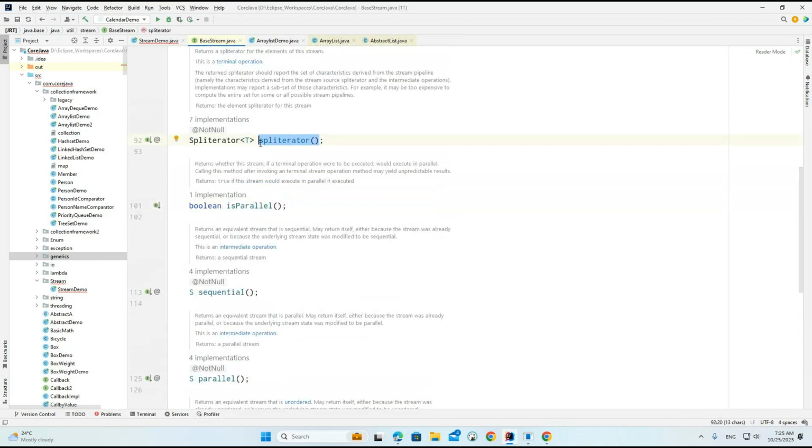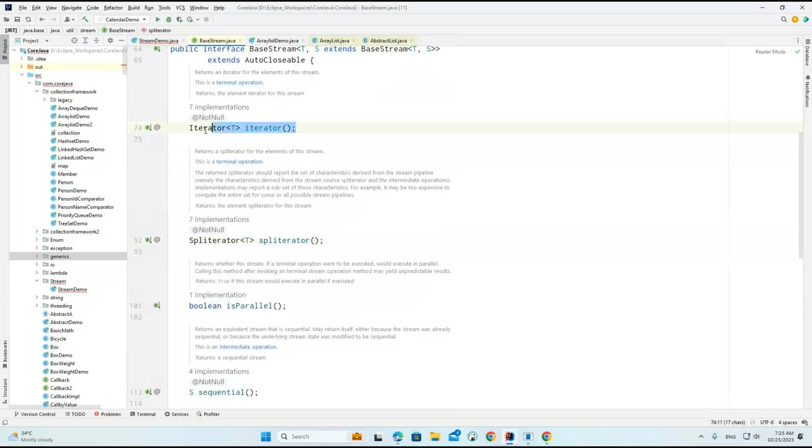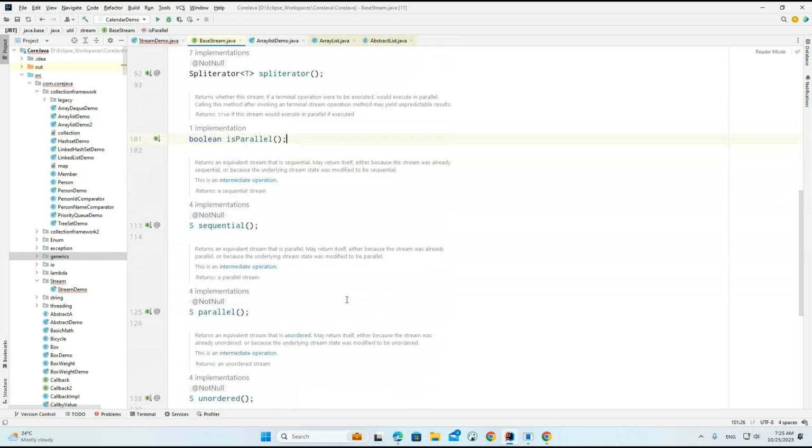We also discussed the spliterator. It is a 1.8 Spliterator. What exactly will it do? It works with iteration objects, but here we can work with lambda-related operations using this spliterator. We already discussed it, but again we'll go through one more example on the stream basics. We already know the iterator. Now the parallel method, we can see here, returns an equivalent stream that is parallel.